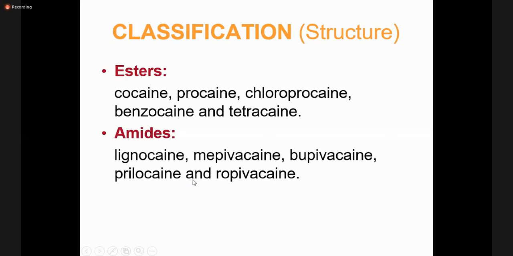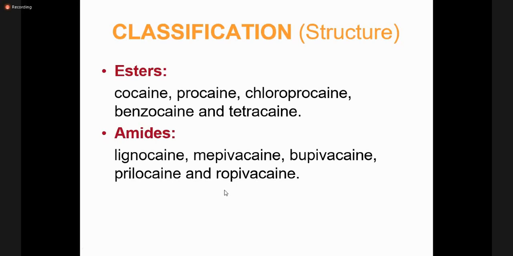Okay, in the exam, sometimes if you are unable to recall the actual name, one important hint that you can easily use is to identify whether this drug belongs to the ester group or the amide group. So what is that important point?